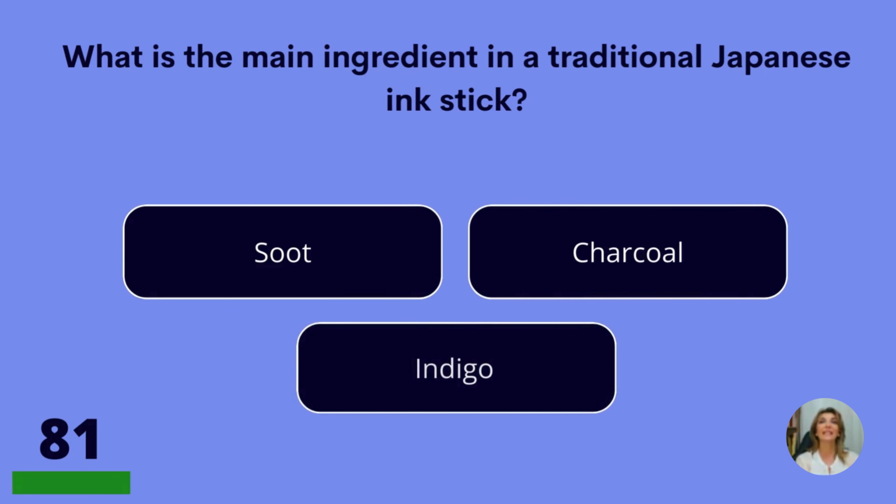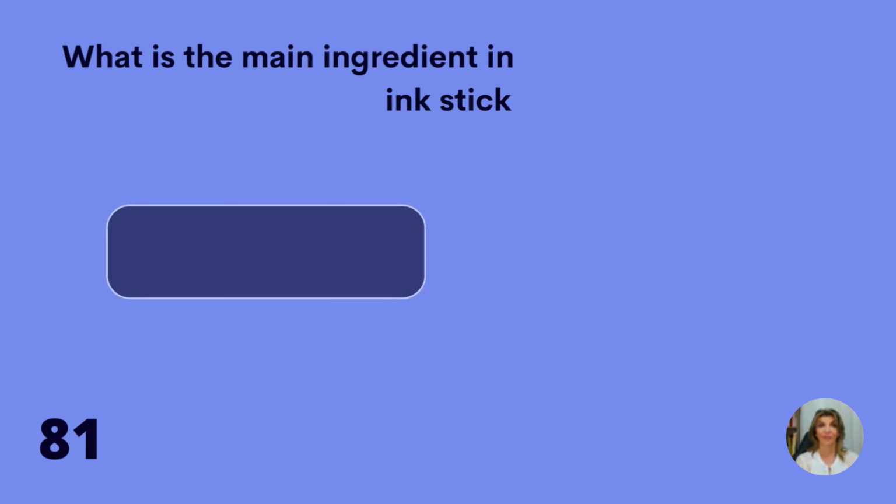What is the main ingredient in a traditional Japanese ink stick? Soot, charcoal, or indigo? Soot.